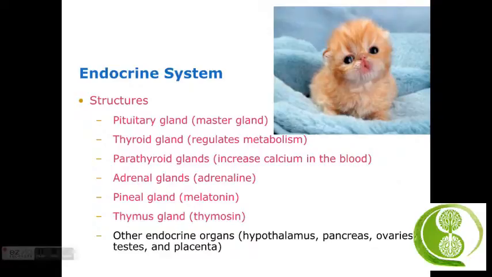Next up, we have adrenal glands. These were those little hat-shaped looking structures that were sitting on top of the kidneys. The hormones they secrete include epinephrine or adrenaline and norepinephrine or noradrenaline, glucocorticoids, and mineralocorticoids.